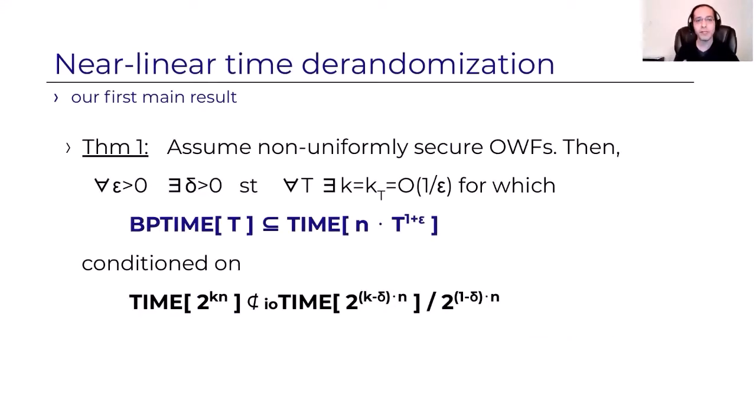So let's now formally state what we prove. Assume that one-way functions exist.